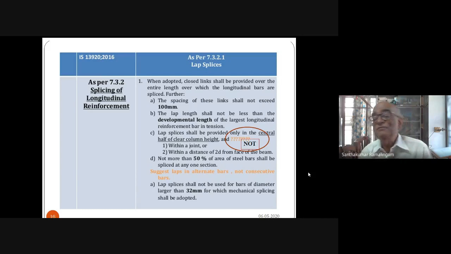And one other thing which you should ensure: these mechanical splices can be used in the plastic zone, and can also be used in a regular zone. It is preferable to use them in a regular zone. But if you are using them in a plastic zone, when you are testing, the failure should not occur in the splicing, it should occur in the original bar. Only such bars can be permitted in the plastic zone, because you need ductility in the plastic zone, not only the strength. Next slide.